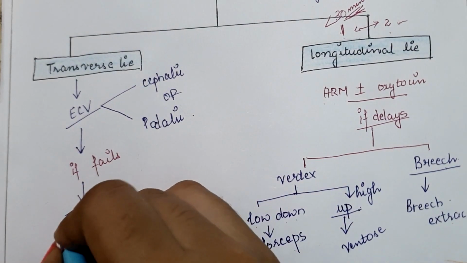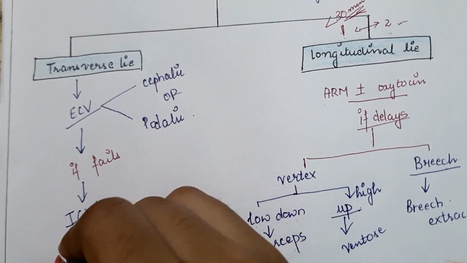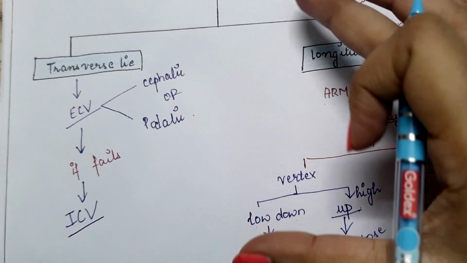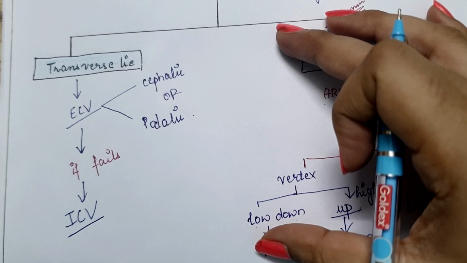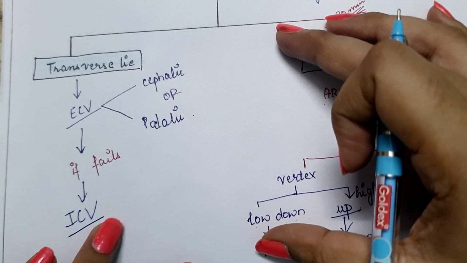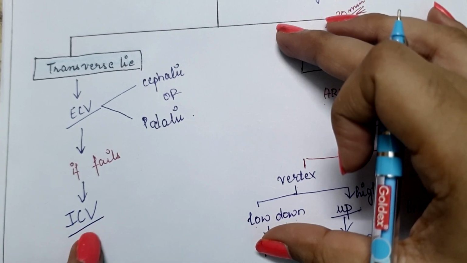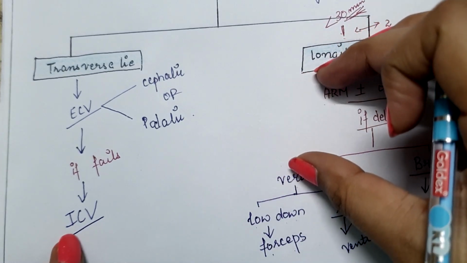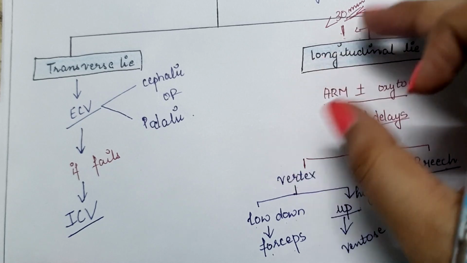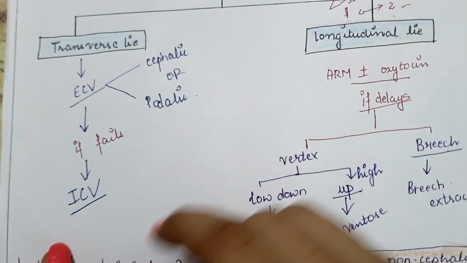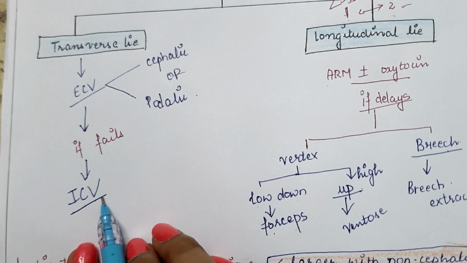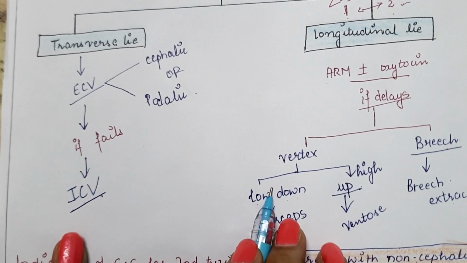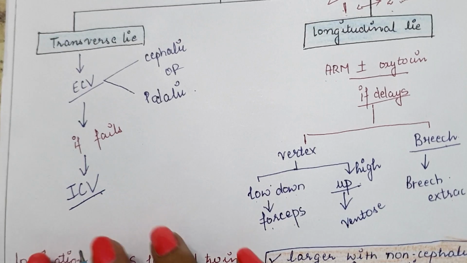Try to do internal podalic version. As the uterus is over-distended, the chances of retraction are very low. The size of the fetus is small, so it is easy to do the internal version. After the version, if there is a breech presentation, then breech extraction should be done. If there is a vertex, then the same procedure applies.